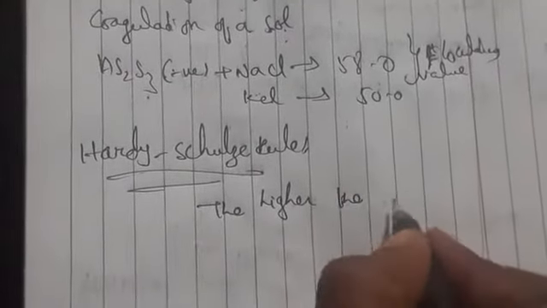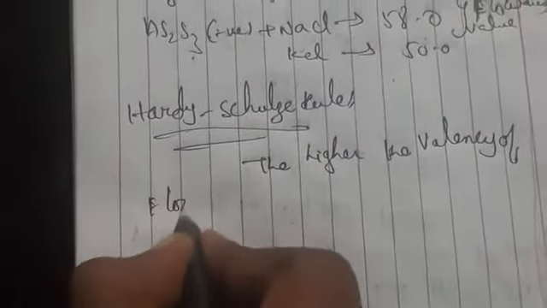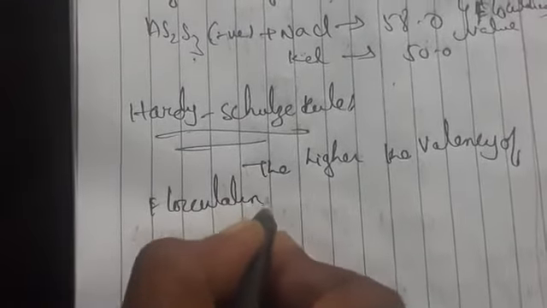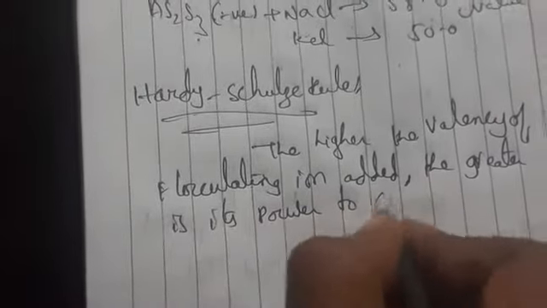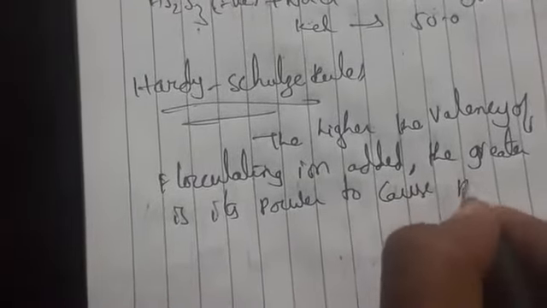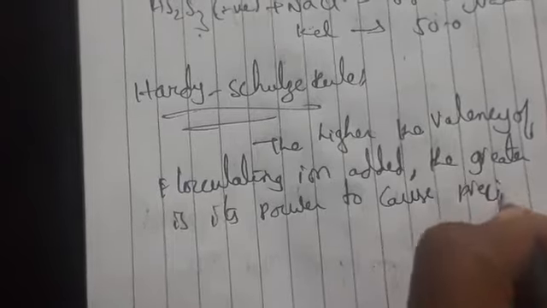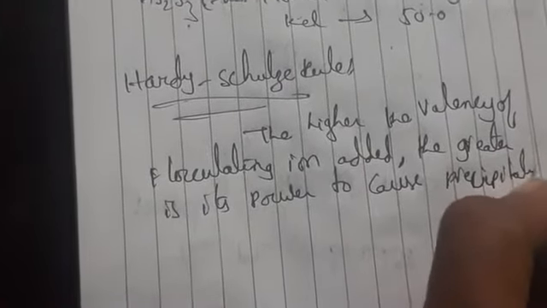According to this rule, the higher the valency of the flocculating ion added, the greater is its precipitating power. How much higher the valency, that much greater will be the precipitation. That one we call Hardy-Schulze law.